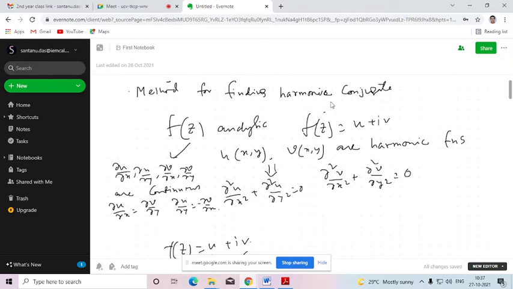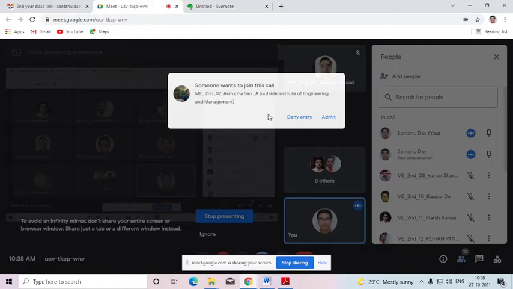Again, if f(z) is a function whose real part is u and imaginary part is v, where both are harmonic, then it implies that the given function f(z) must be analytic. So these two are inclusive. If f(z) is analytic, both its real and imaginary parts will be harmonic, meaning they satisfy this condition. And if u and v are harmonic for a function f(z), then it will obviously be an analytic function.